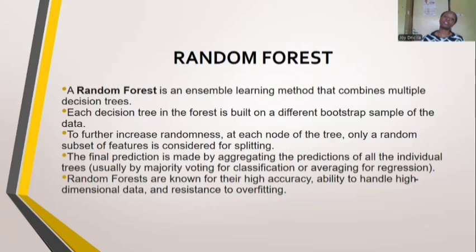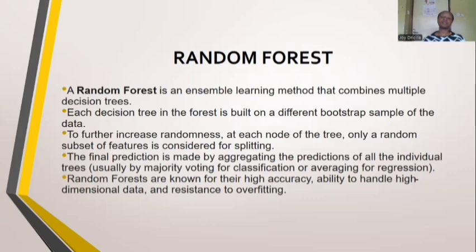Moving on to the random forest. Random forest is an ensemble learning method that combines multiple different decision trees. Each decision tree in the forest is built on different bootstrap samples of data. To further increase randomness in random forest, each decision tree that is generated is split on a subset of features, and that is considered as splitting.